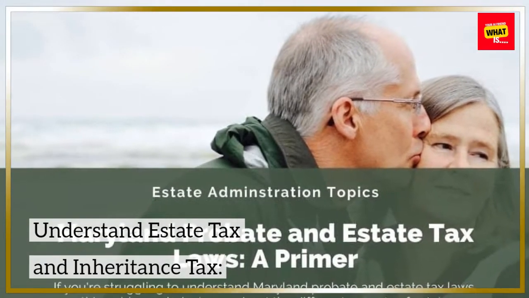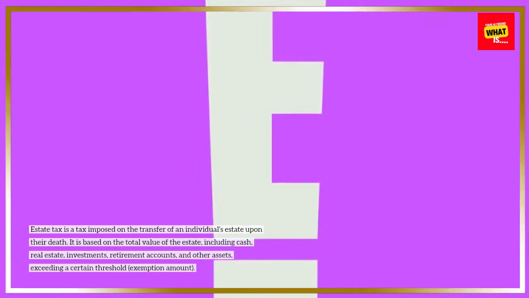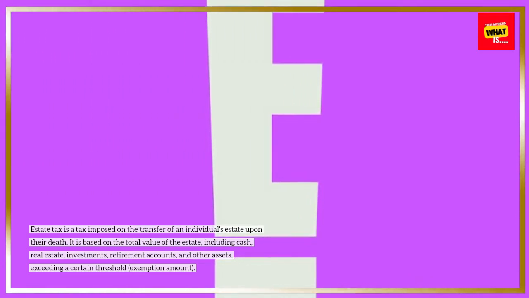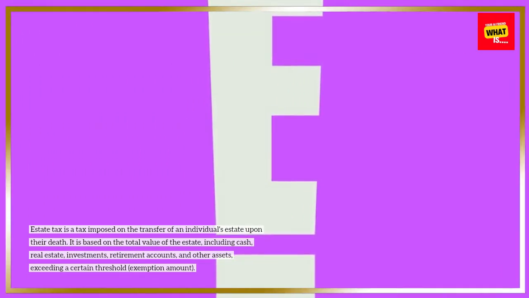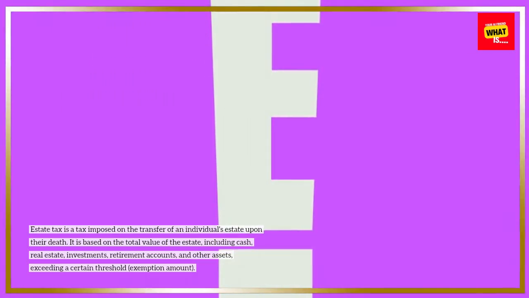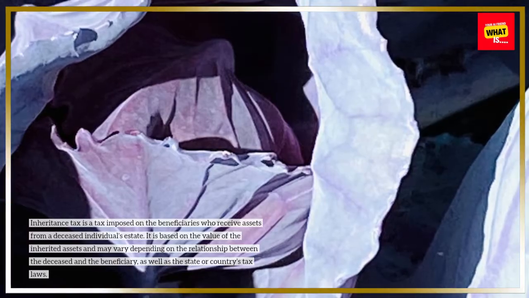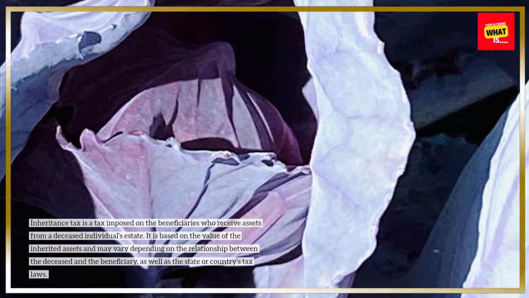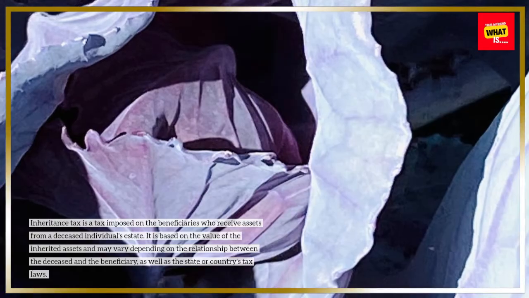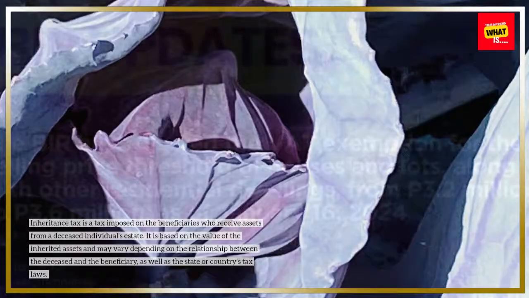Understand estate tax and inheritance tax. Estate tax is a tax imposed on the transfer of an individual's estate upon their death. It is based on the total value of the estate, including cash, real estate, investments, retirement accounts, and other assets, exceeding a certain threshold, the exemption amount. Inheritance tax is a tax imposed on the beneficiaries who receive assets from a deceased individual's estate. It is based on the value of the inherited assets and may vary depending on the relationship between the deceased and the beneficiary, as well as the state or country's tax laws.